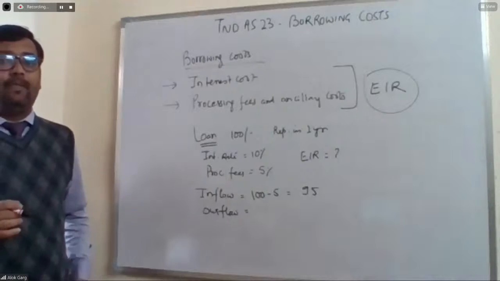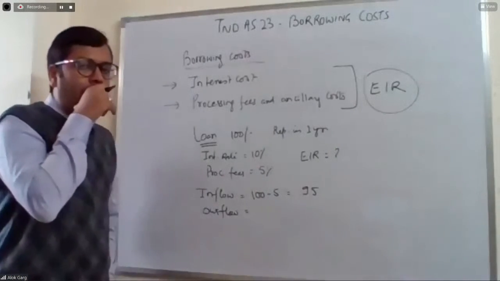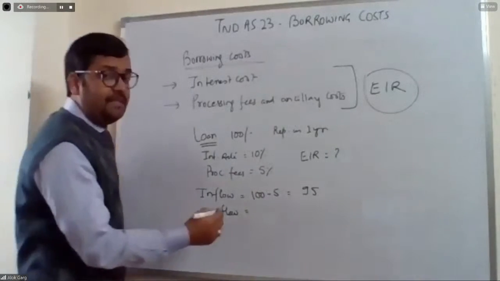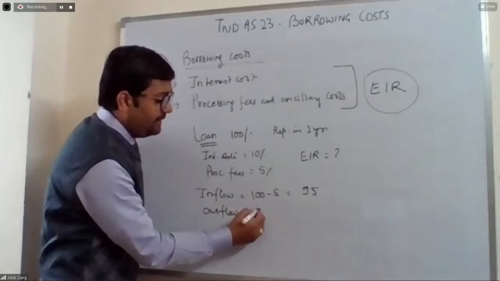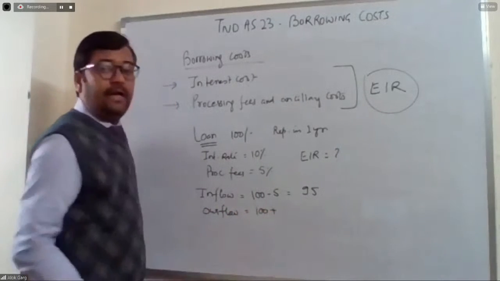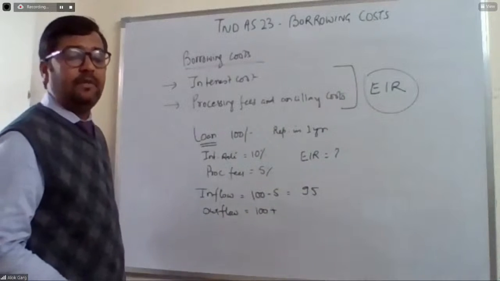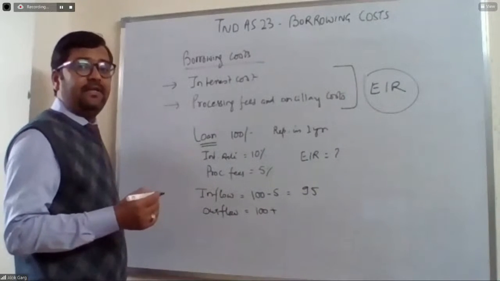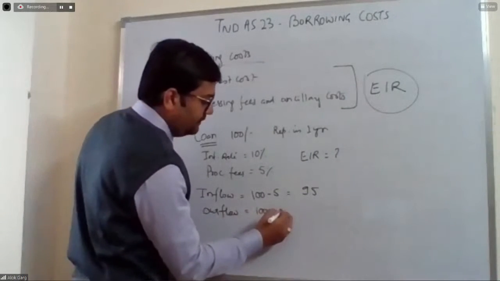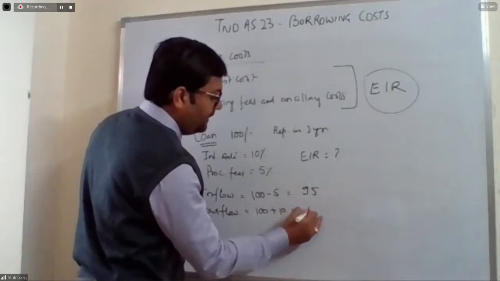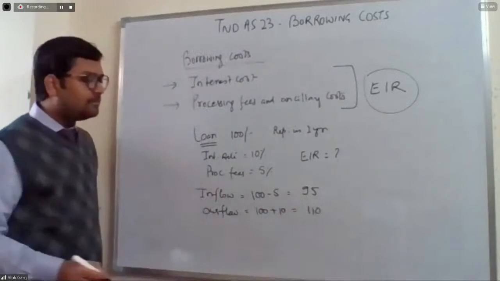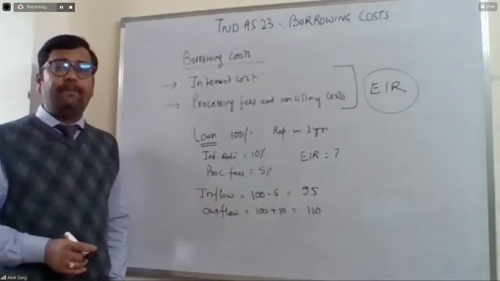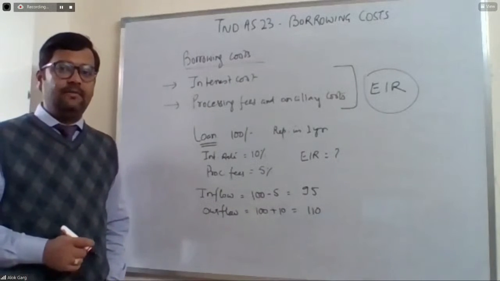What is outflow? The principal payment is 100 and the interest payment is 10. So what is the total payment? 110. Okay.